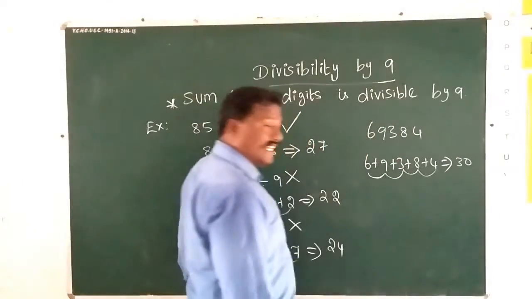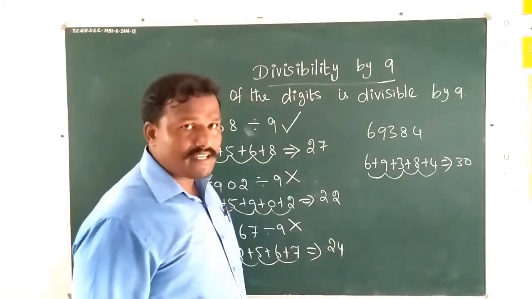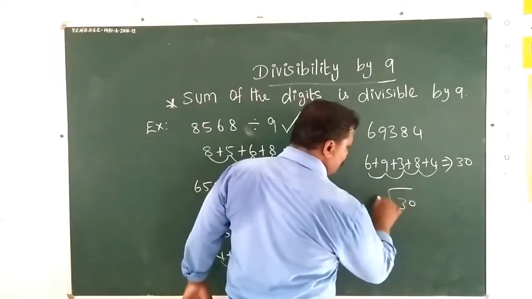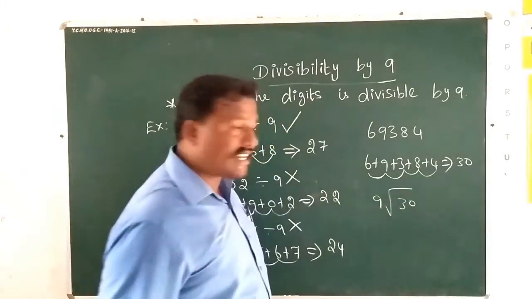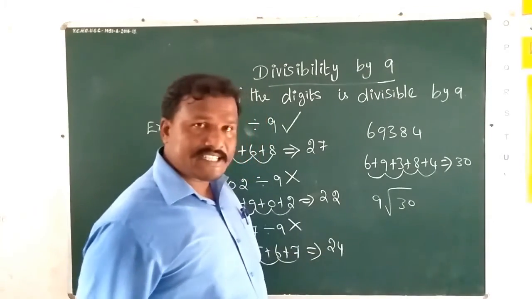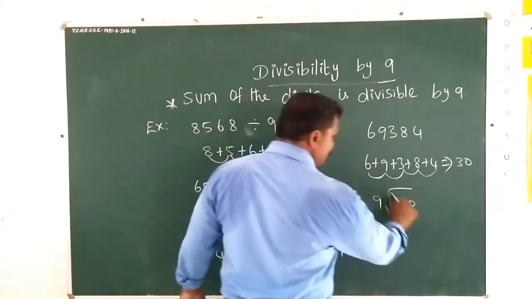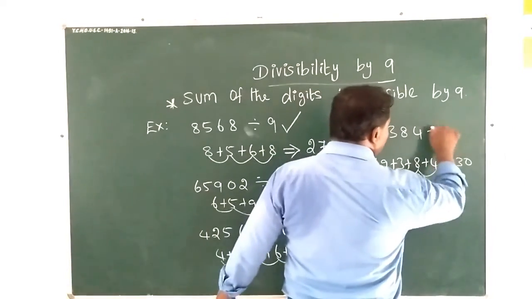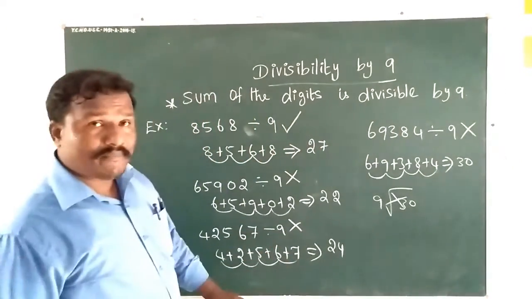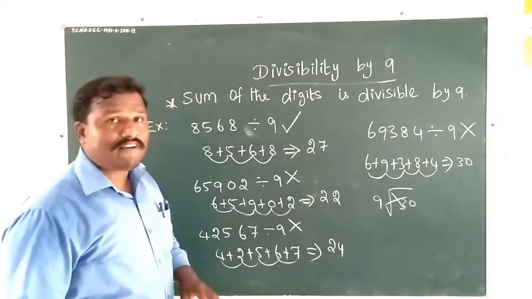So 30 is not divisible by 9. Let me check. 1 9 is 9, 2 9s are 18, 3 9s are 27, 4 9s are 36. So it is not divisible by 9, so the whole number is not divisible by 9. This is the way you can check the divisibility of 9.